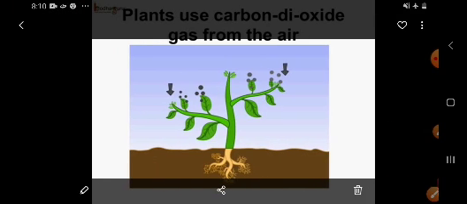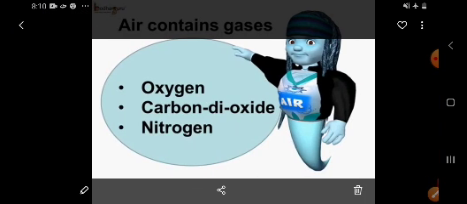Water vapor, dust particles, germs and smoke are part of the 1%, and carbon dioxide is also included in the remaining 1% other than nitrogen and oxygen.